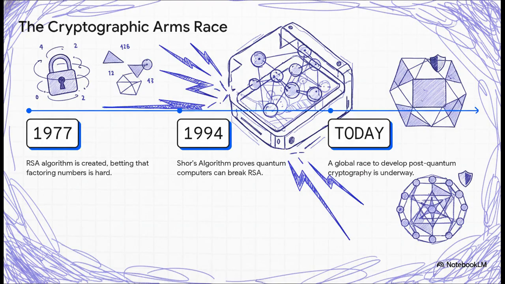And look, this isn't just some abstract theory. It's a very active arms race. The RSA algorithm was our big bet way back in 1977, but by 1994, we learned that a new kind of machine, a quantum computer, could theoretically break our locks with terrifying ease. And that discovery has kicked off a global, high-stakes race to invent new kinds of math that are secure even from the powerful computers of the future.